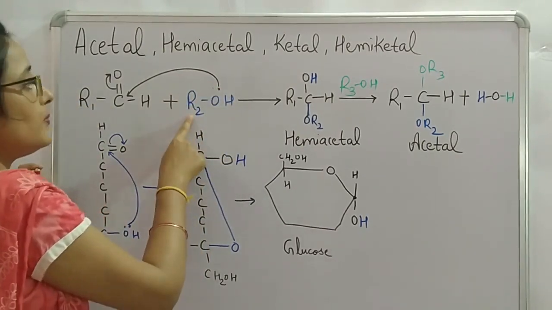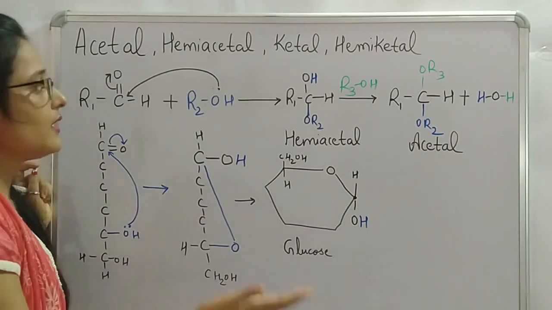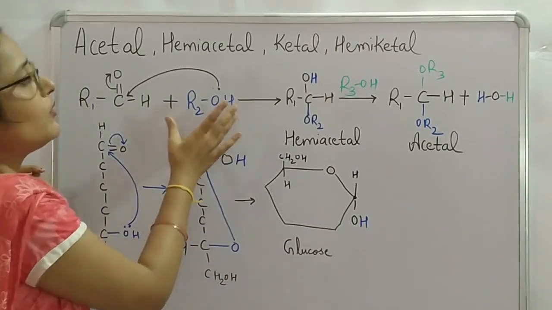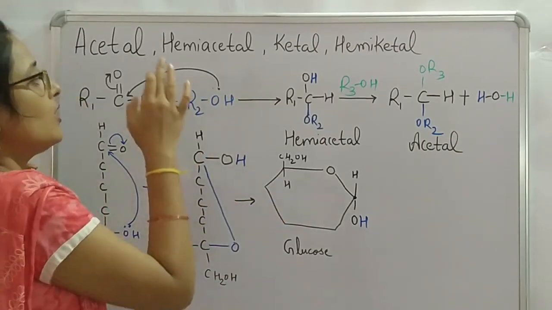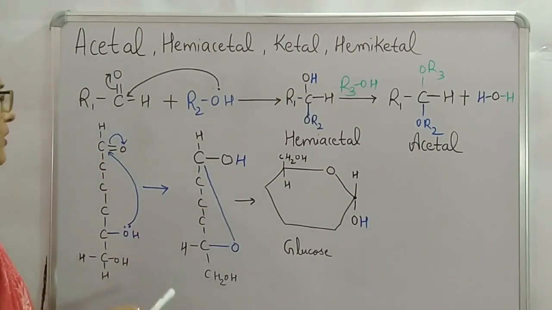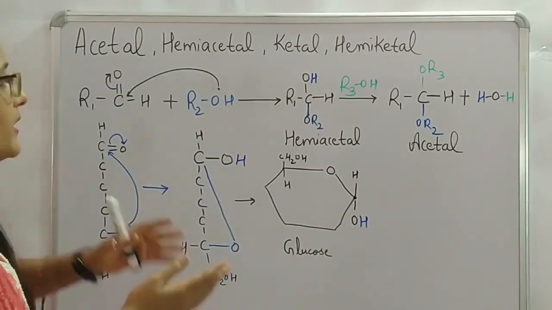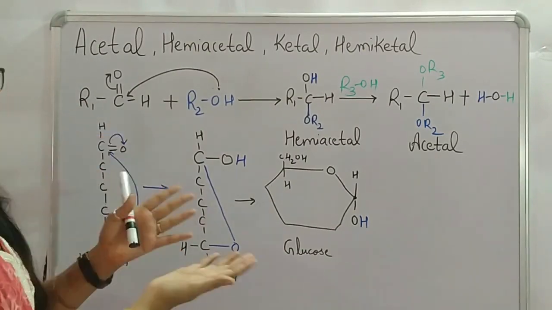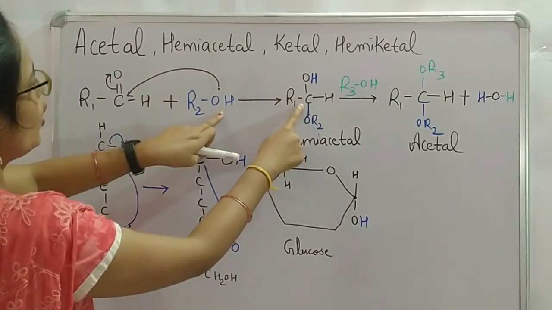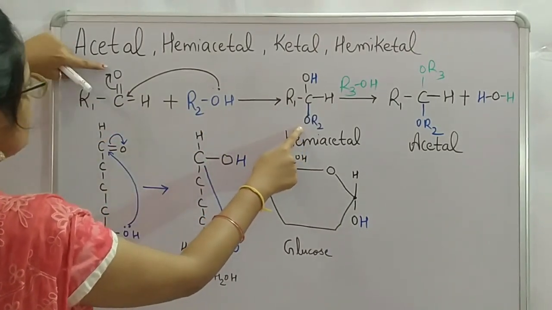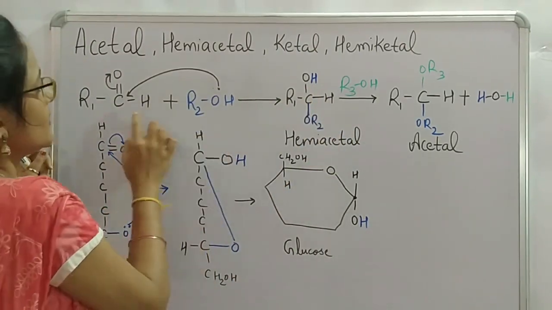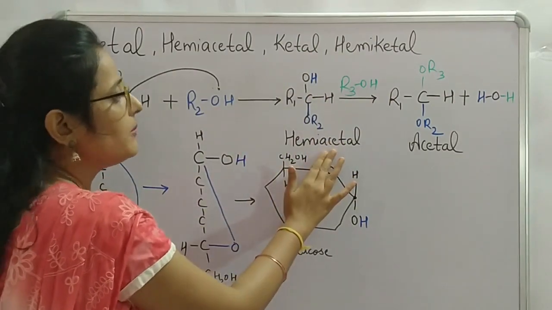This R2 can be one organic fragment, but it should not be hydrogen, because if it were hydrogen, then this would become a water molecule. So this R2 should be one organic fragment. This R1 can be an organic fragment, for example, a big organic substituent can be present over here, or a hydrogen atom can also be present. So now this carbon is bonded with OR2, H is with O, R1 and H are as usual. So this molecule is now called a hemiacetal.